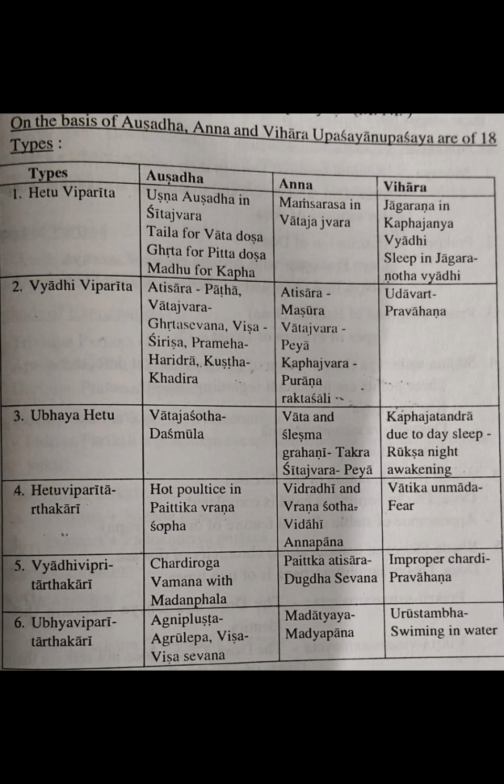Then in Vataja Unmada, we are inducing fear, Bhaya. Vataja Unmada is a Vata dosha predominance condition, and that usually happens because of Bhaya. If you increase the Bhaya, then Unmada can be reduced. So it is similar to the causative factor that we are applying. For Vataja Unmada, giving fear is an example of the Hetu Viparitarthakari Vihara.